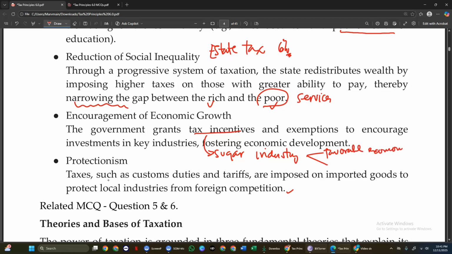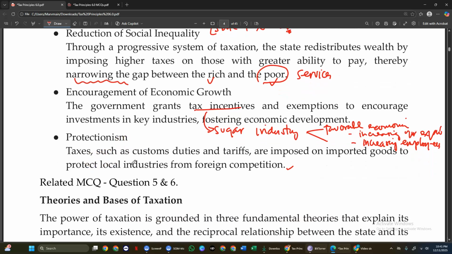Let's say increasing our exportation, okay, our export, and also increasing our employment. So those are the effects of the economic growth. Those are the intention of having secondary.